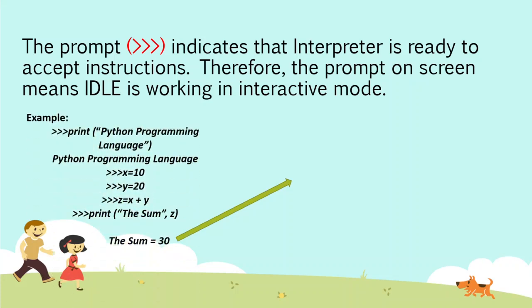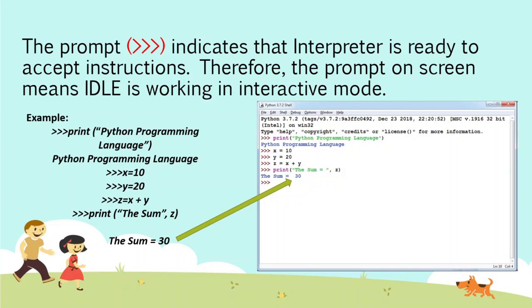Here is an example program, just to find the sum of two numbers x and y, and you have to get the sum 30. So how will we execute it in the IDLE? Let us see. You can see how it is executed in the IDLE. At last you find the sum here, right? So now the sum is equal to 30. Here we get it on the IDLE screen.